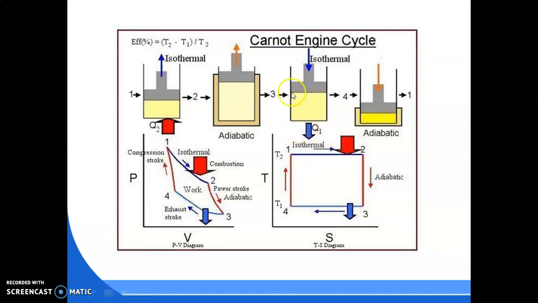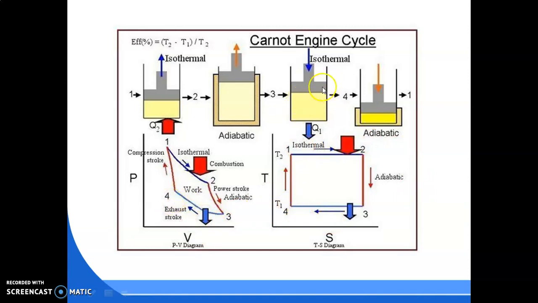If you remove the insulation from the cylinder, what will happen? The hot gases will reject the heat, gradually. To where will it reject the heat? To the sink. QR amount of heat will be rejected in the 3 to 4 process, and it will be sent to the low temperature, that is TL.